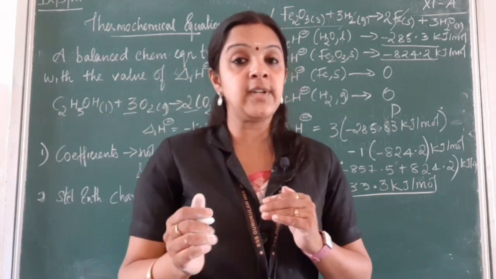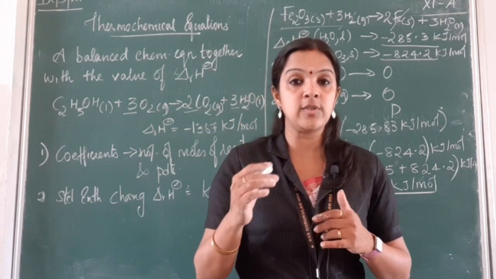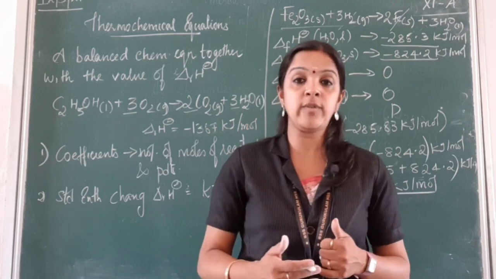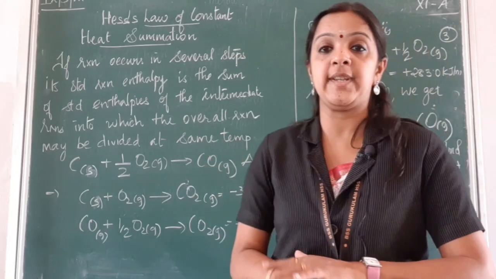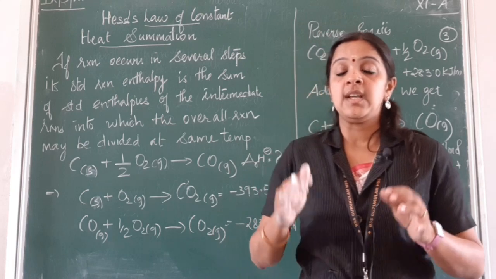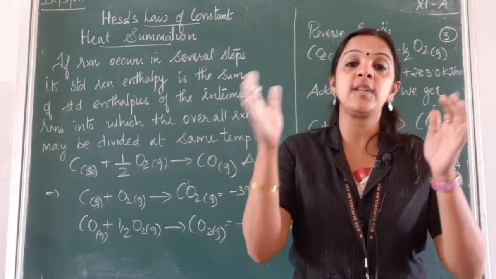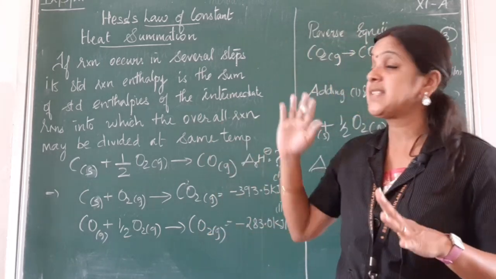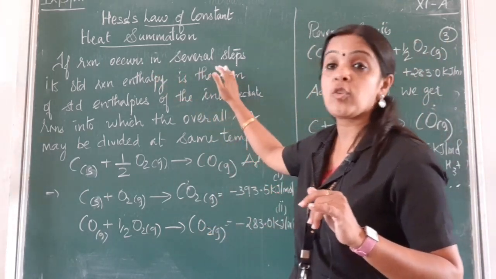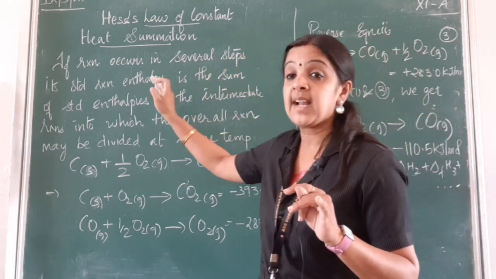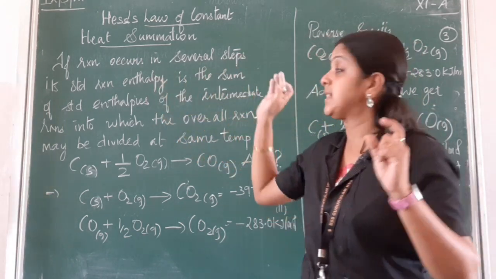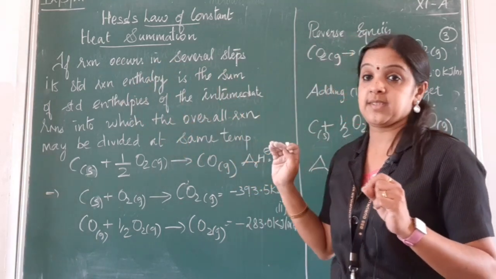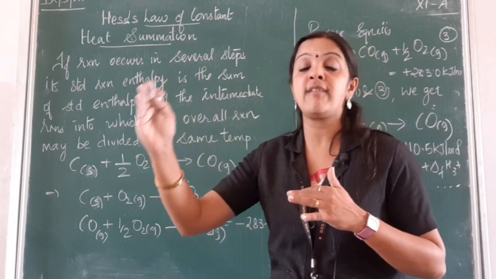One more example is given to you. Please look at the example in your textbook, where the same explanation is given in a different way. Okay, children. This is the law of constant heat summation. We know summation is nothing but the sum of all the values which are included in a particular reaction. So Hess's law states that if a reaction occurs in several steps, its standard reaction enthalpy will be the sum of the standard enthalpies of all the intermediate steps, which will be giving us the overall reaction.